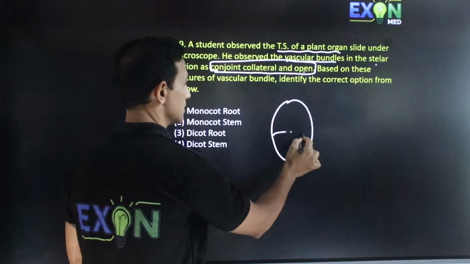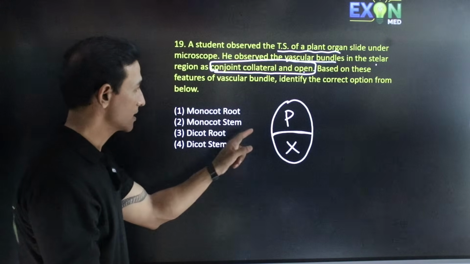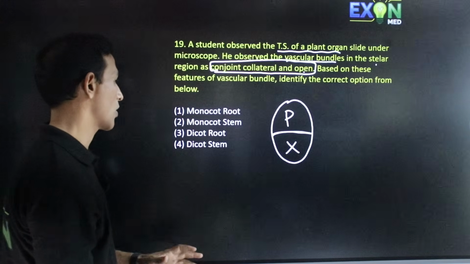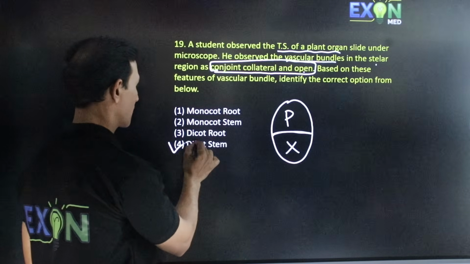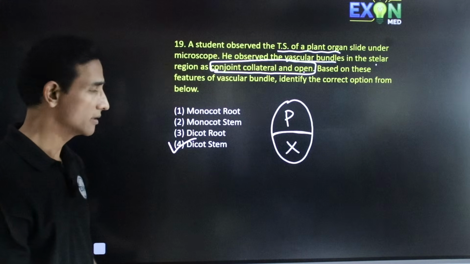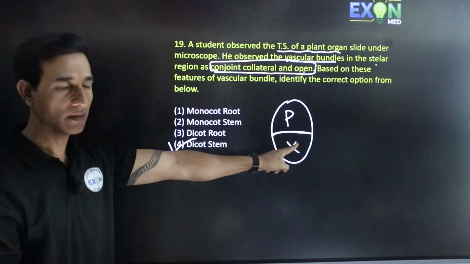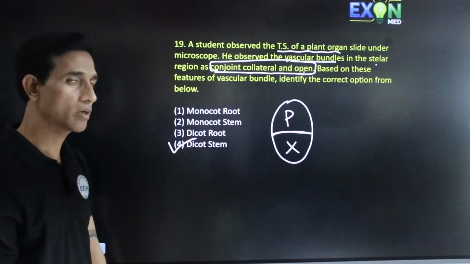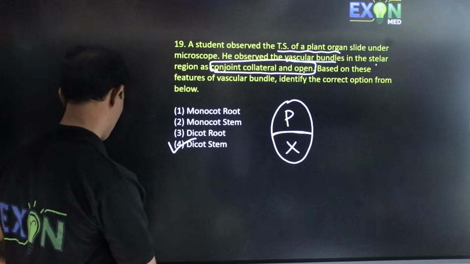This is xylem and phloem separated by cambium. Such type of vascular bundles are observed in dicot stem. Hence, the correct option is dicot stem. And in monocot stem, they are not separated by vascular cambium or meristematic tissue. So, going to the next question.